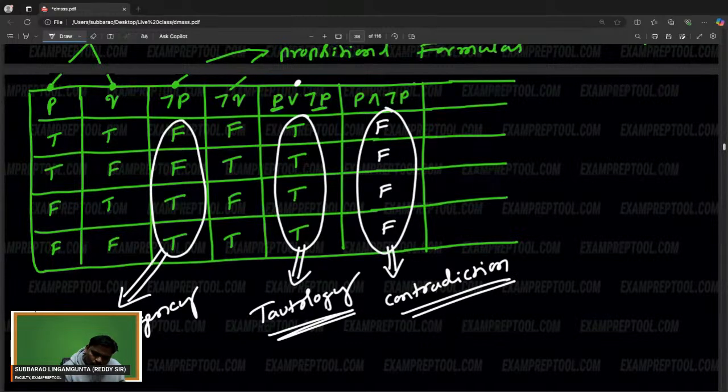All are not true, so it is not a tautology. All are not false, so it is not a contradiction either. In a given truth table, neither tautology nor contradiction is known as contingency.